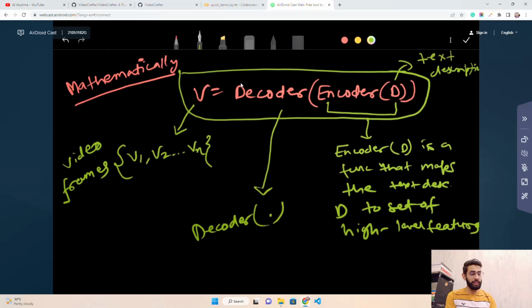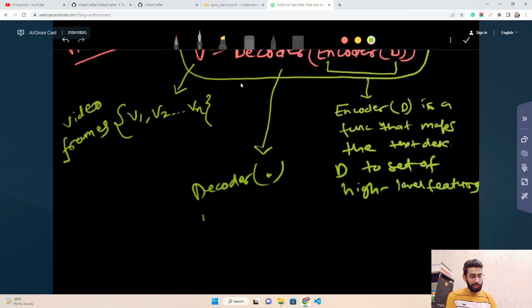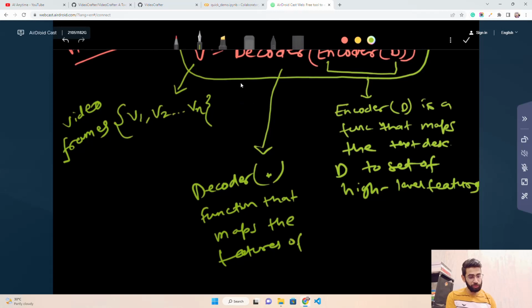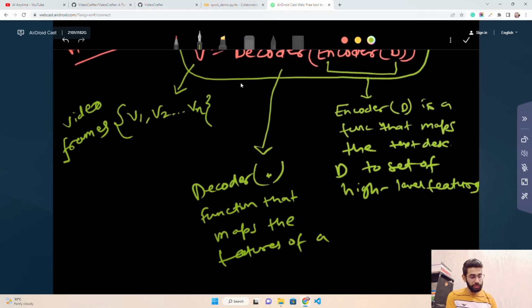Now this is very high level, guys, a lot goes into this encoder D here. If this is my decoder D here, my decoder function, it is a function that maps the features to a sequence of video frames.